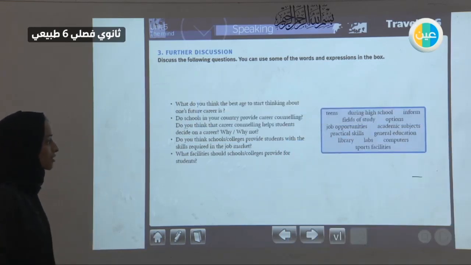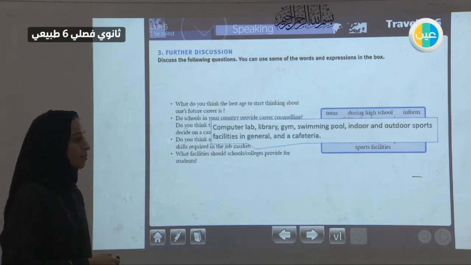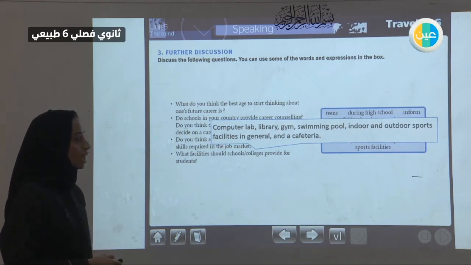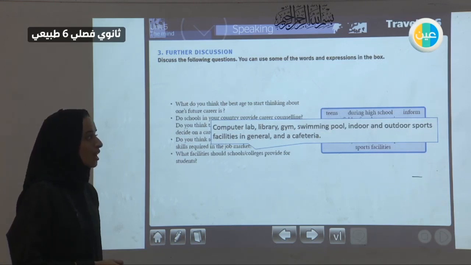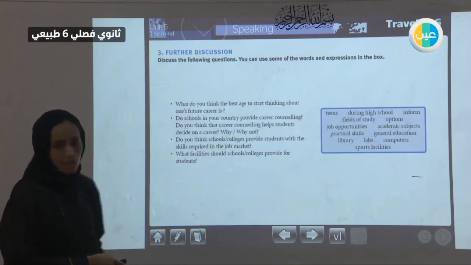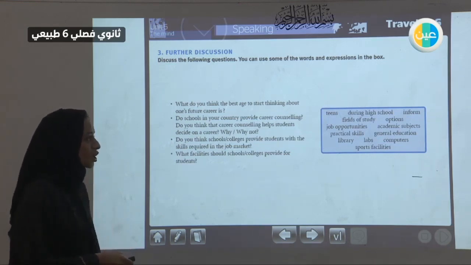Okay, what are the facilities? People need a computer lab where you can find computers, a library where you can read, and a gym to work out. Some people would prefer an indoor swimming pool, and closed and open sport facilities, such as a playground mostly. People will play there, and a cafeteria where they are going to eat. So you can come up with questions that you feel answer your mind.